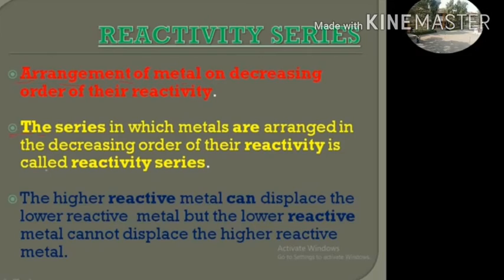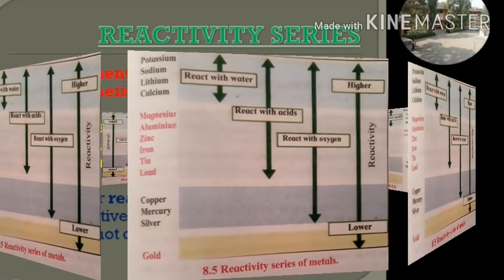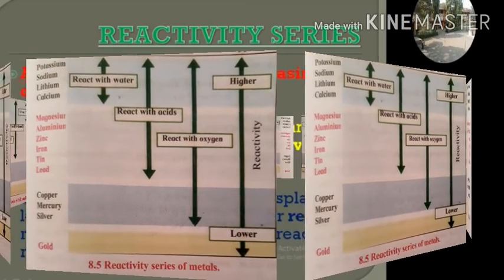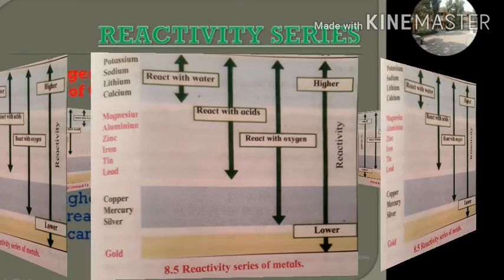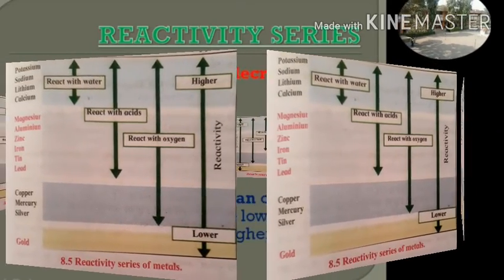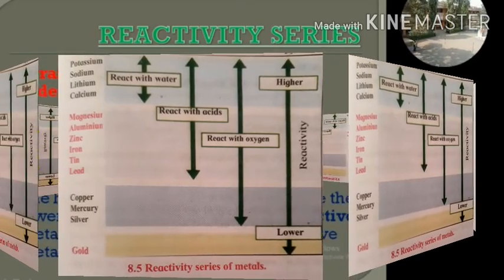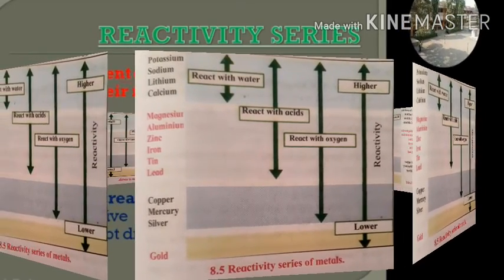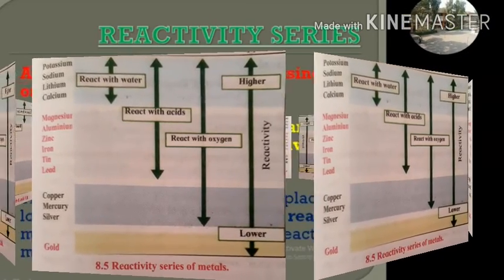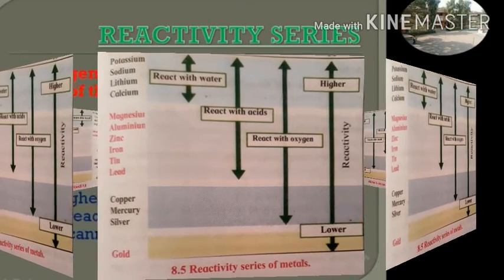We see that a metal which is highly reactive is able to replace low reactive metals. That's why a highly reactive metal always displaces a low reactive metal. In this way, we can arrange the reactivity series from highly reactive metal to low reactive metal.